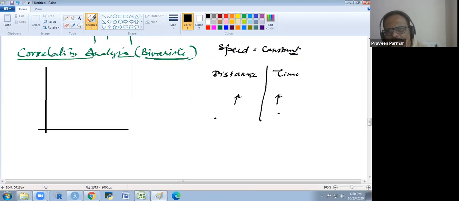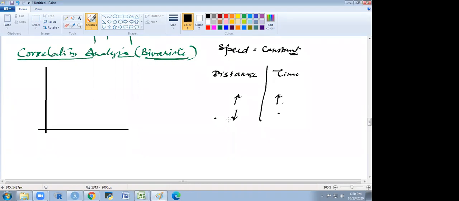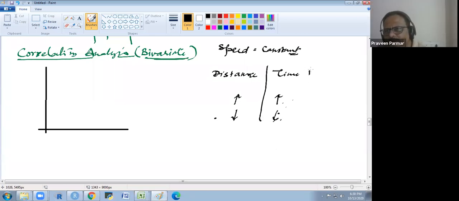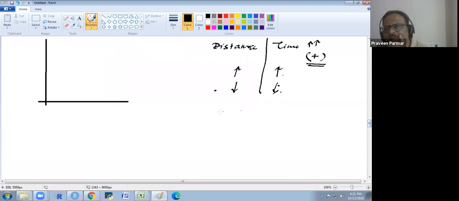So both go in the same direction. If you decrease the distance, will the time decrease or increase? Decrease. So it is the same direction. If both things move in the same direction, then it is a positive correlation. This correlation is called the positive correlation. Now if we talk about the speed and time, now distance is constant.